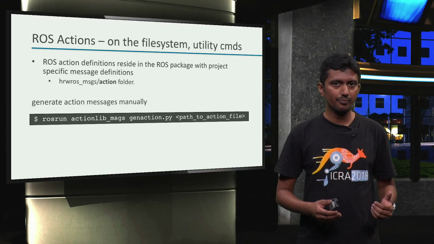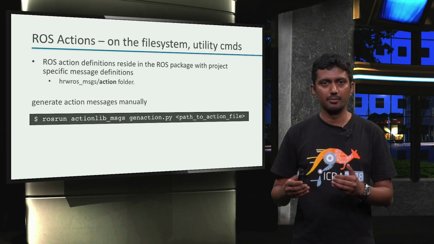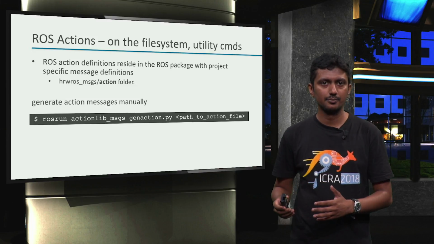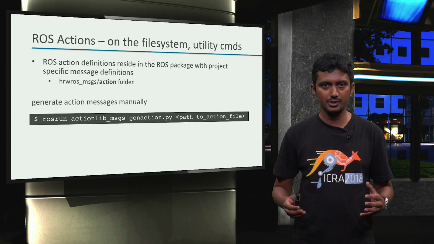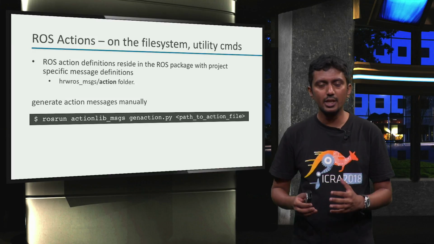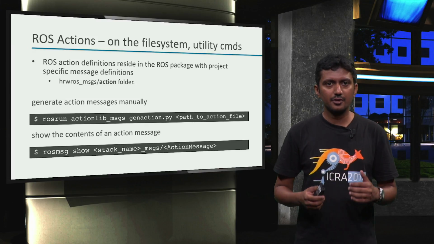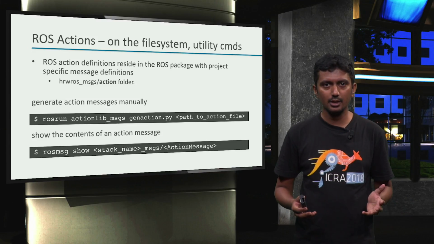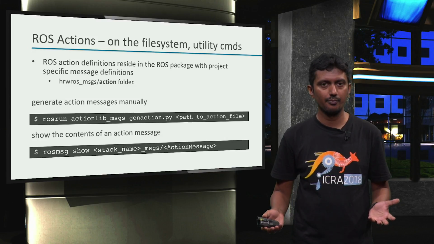We can do so by running the command rosrun actionlib_msgs genaction.py path to action file. This command generates a set of action message definitions, and we will look into these in more detail in the next video. And of course, after the messages have been generated, we can use the rosmsg show command to display the contents of the action message on the terminal screen.